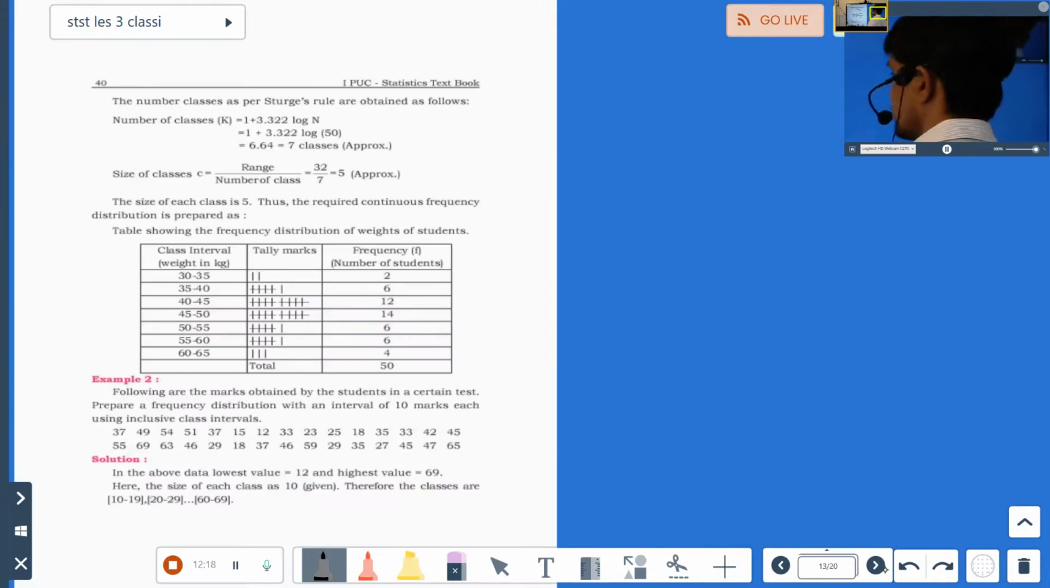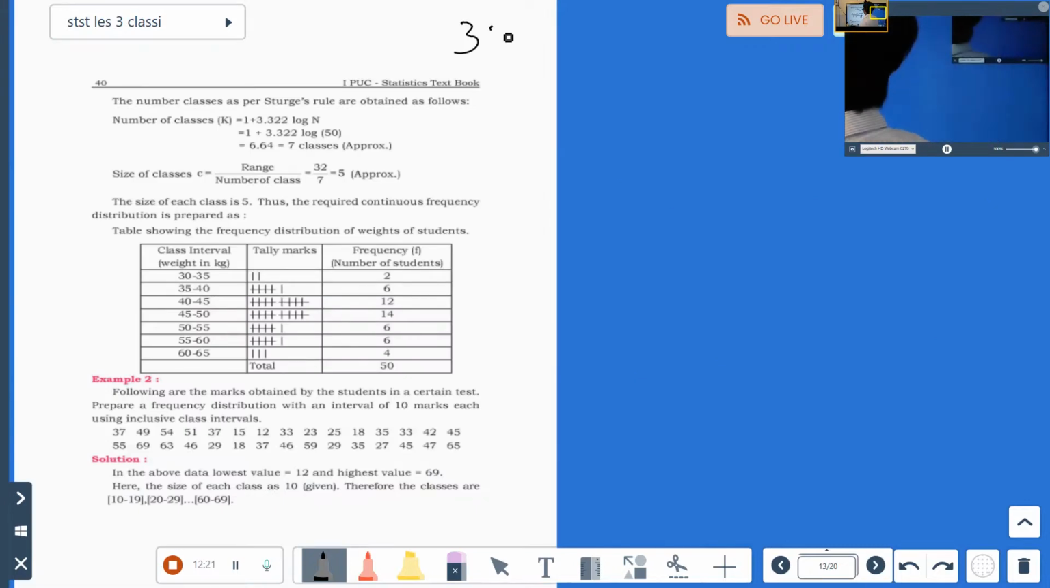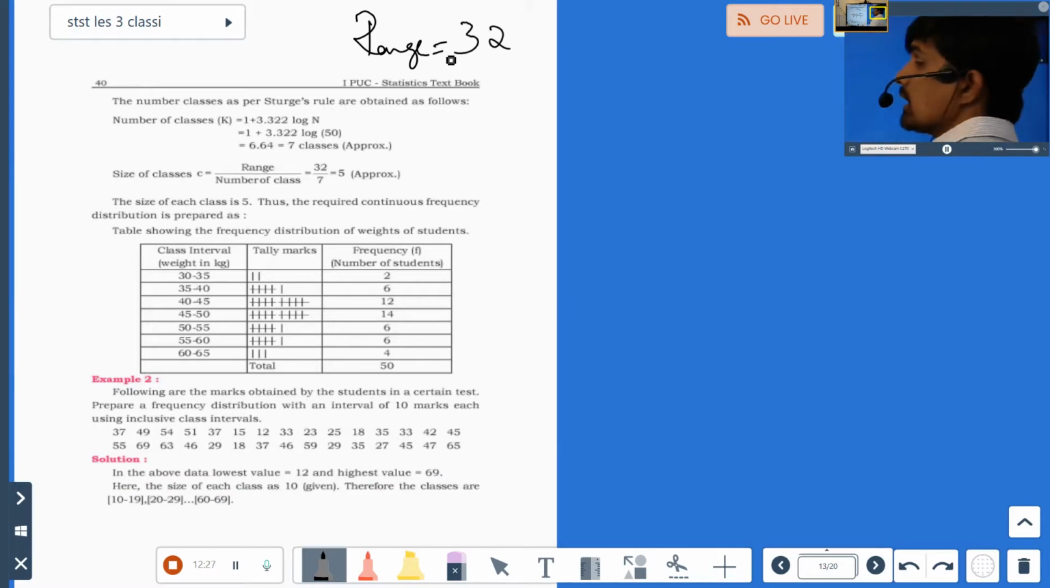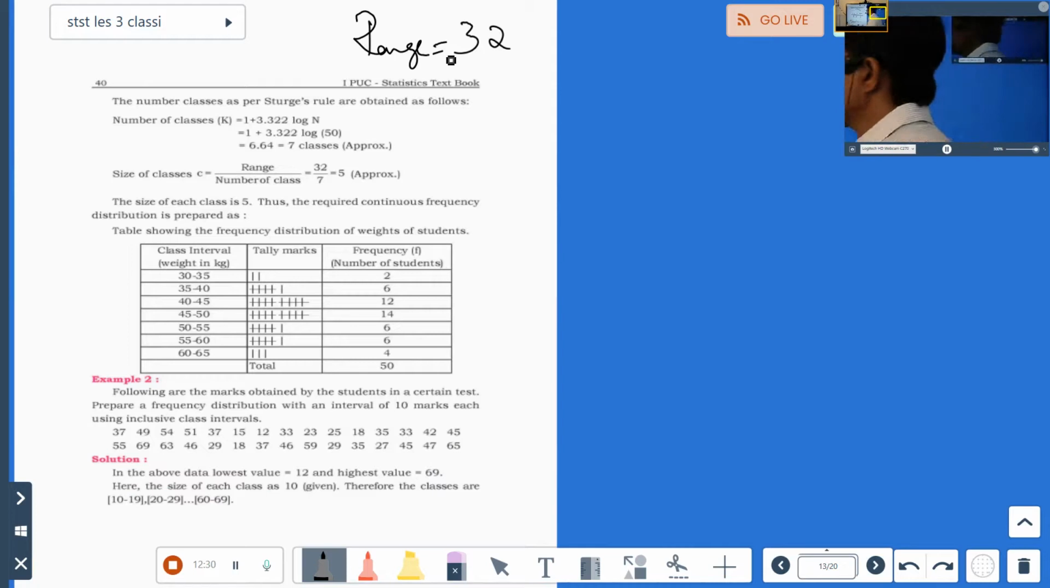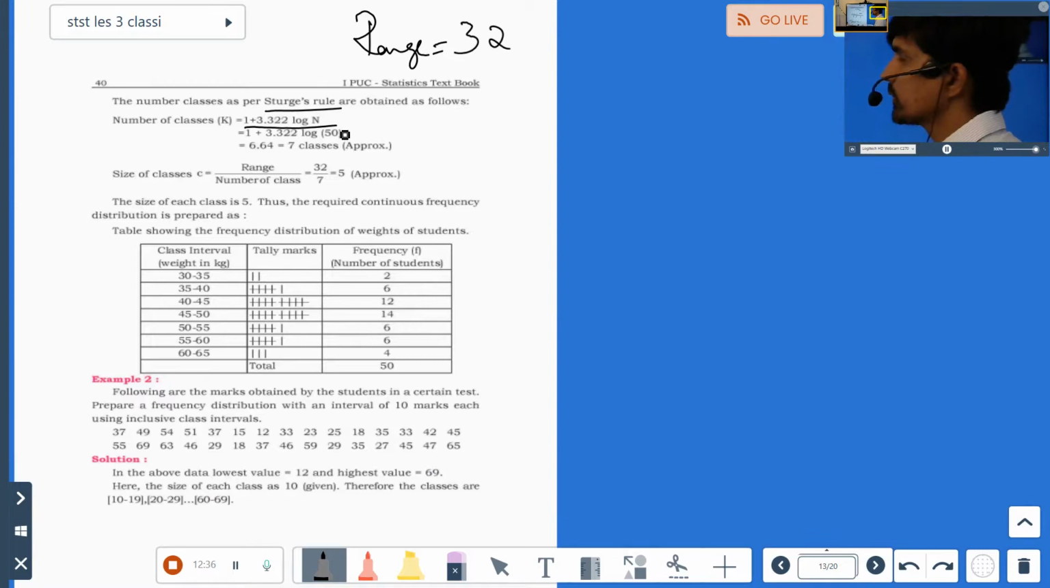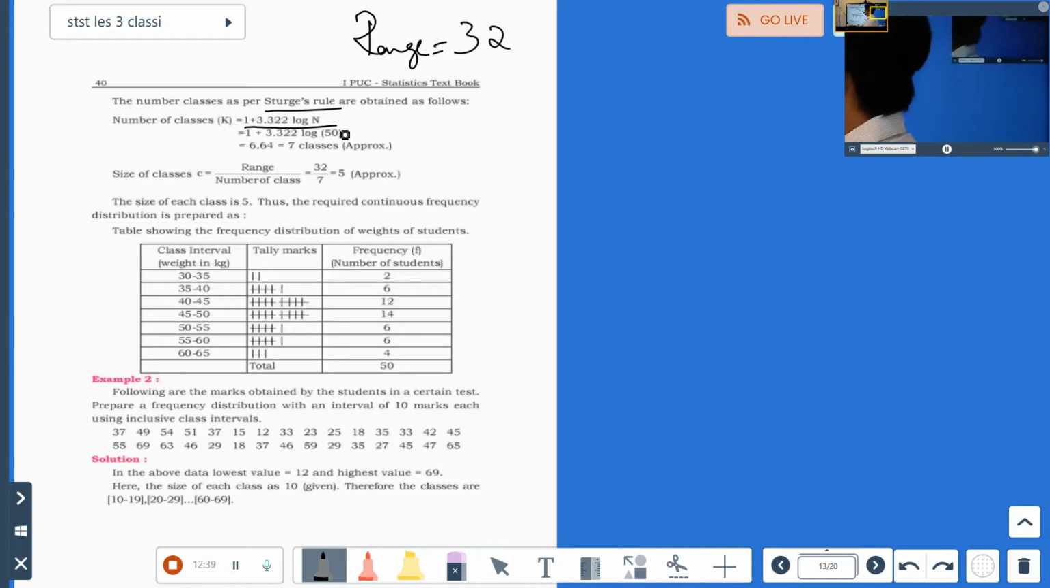Now what is the next step? Range we have got is 32. Now how to find the number of classes? See, we have to find out how many classes we'll get. So according to Sturges' rule, 1 plus 3.322 log n. Now try to understand log as I'm explaining to you. I'll make you understand once you come here, because we need log books for that. So except log, don't worry. Log I'll again teach you once when you come back. Now whatever has been given, please consider it there only.